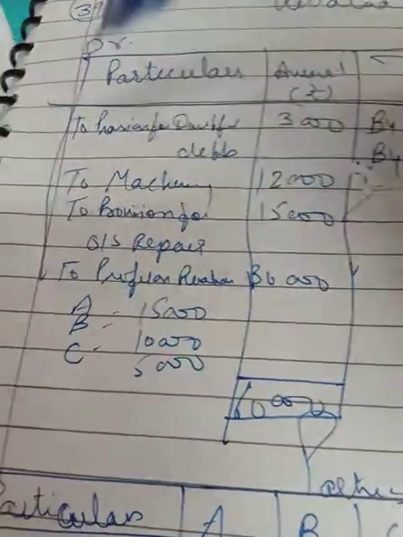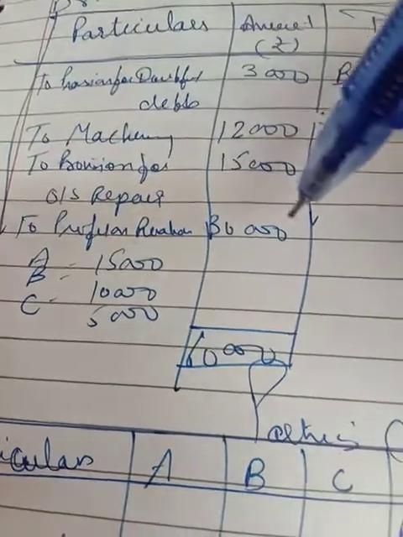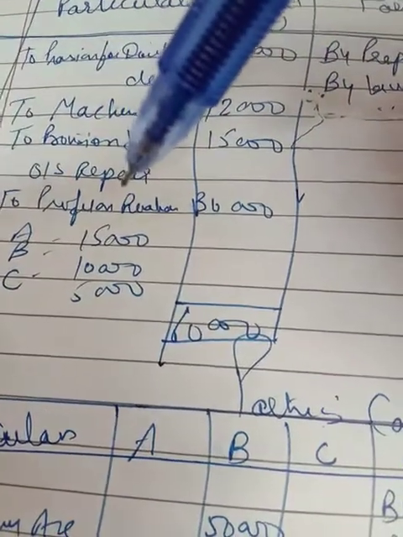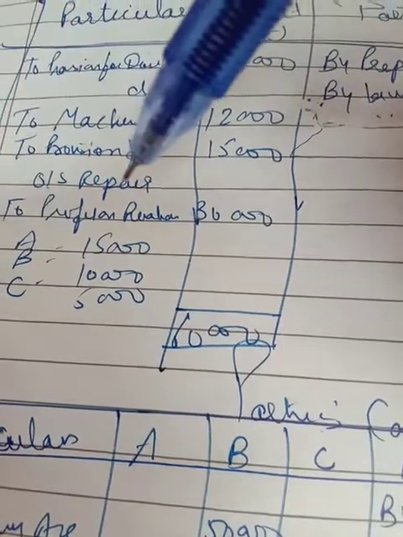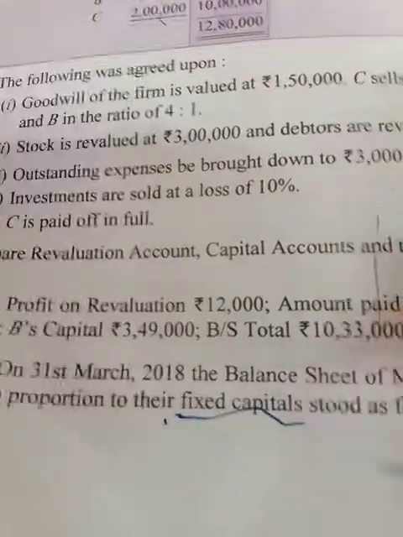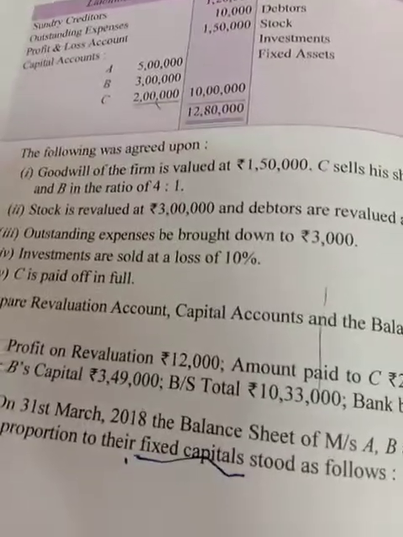So I have shown all the items in the revaluation account and the profit on revaluation is 30,000, which is to be distributed among all the partners in the profit sharing ratio. The main thing in the question is that there is a fixed capital. So that means all the adjustments are to be done with the partners' current accounts.